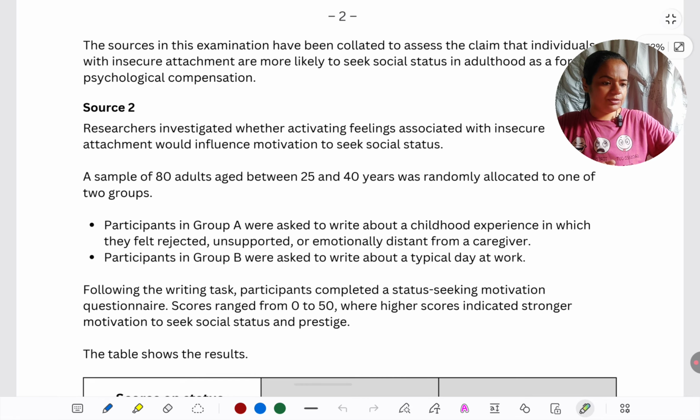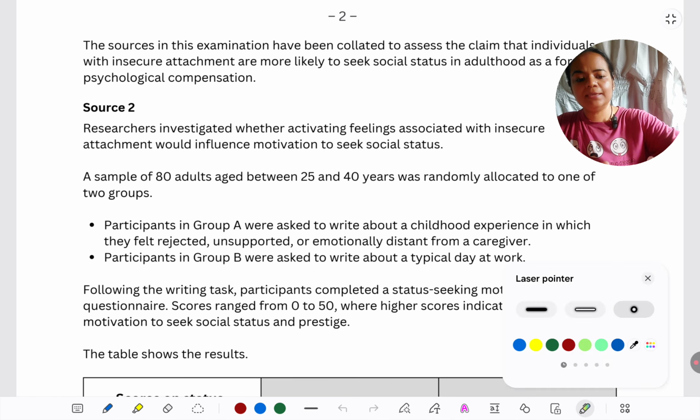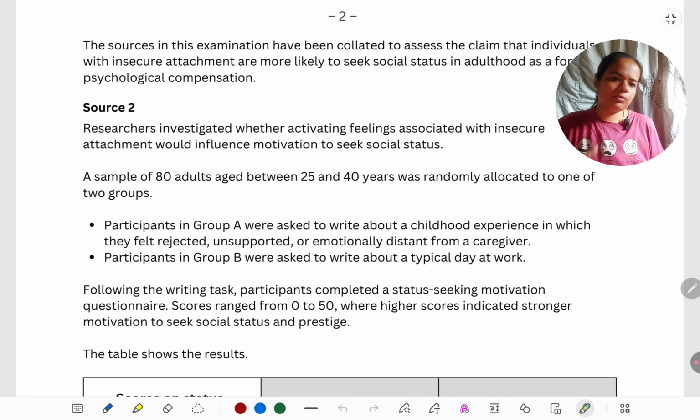Okay, the claim is repeated on the top for our ease of reading. It's the same claim we have seen before, so I'm not going over it again. Basically, insecure attachment and status gaining in adulthood. Let's look at what is then source 2.